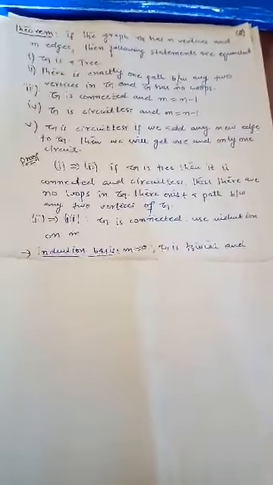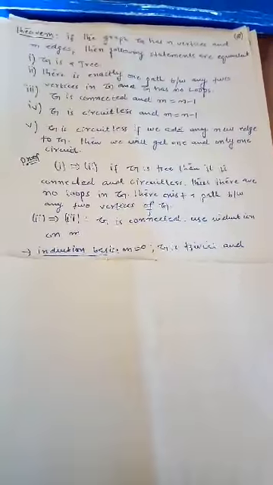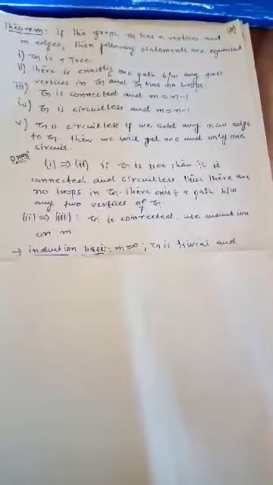The third statement is that G is connected, and with m edges and n vertices, it means that m is n minus 1. So G is connected. We use the induction method. Mathematical induction is a technique to prove any statement. Similarly, here we use that technique to make this statement true. We can start from 0 or 1, it does not matter where you want to start. It is not necessary that we start from 1, and we will prove it.